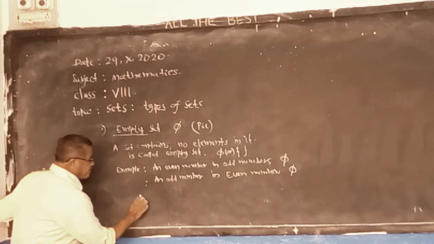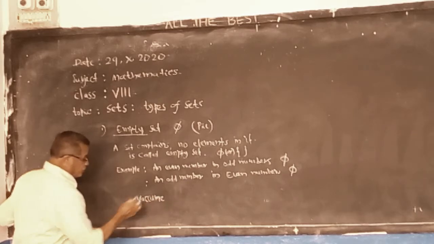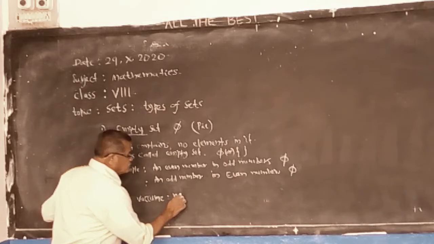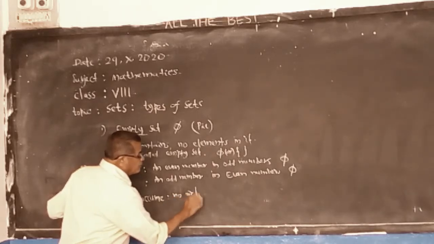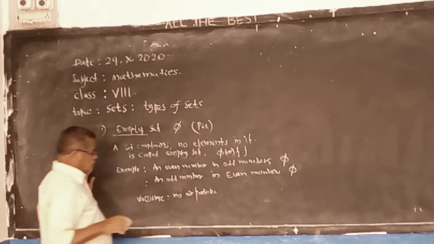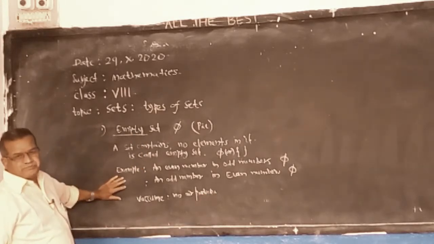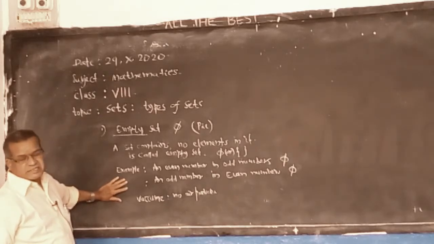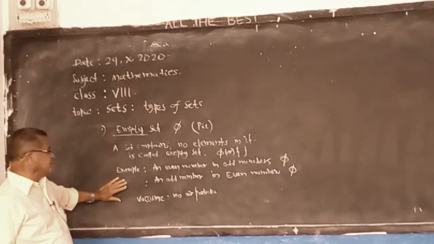Example: vacuum, no air particles. No air, it is vacuum. Empty. So you can write some such examples for the empty set.